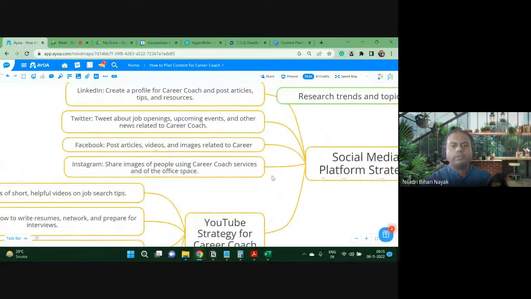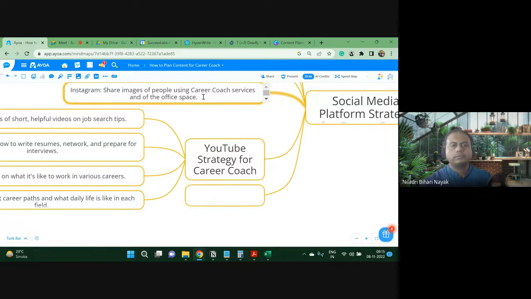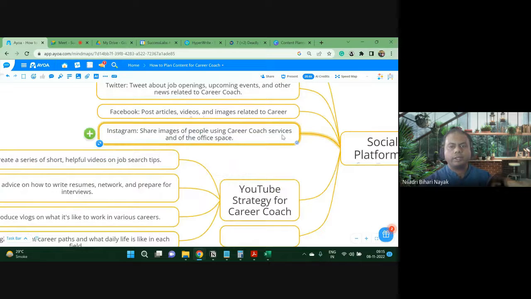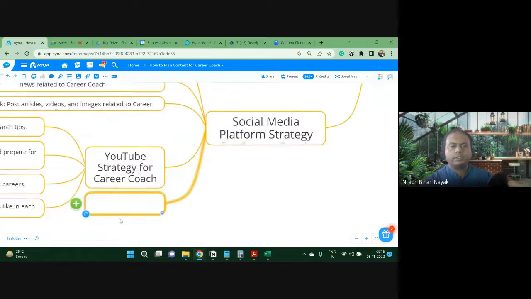Okay, the social media platform. So what I will do, instead of putting Instagram here, I'll put it like this. I will put this branch here, cut this branch, put this branch here.